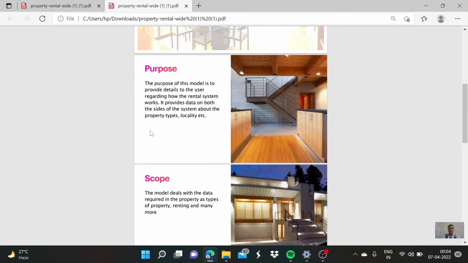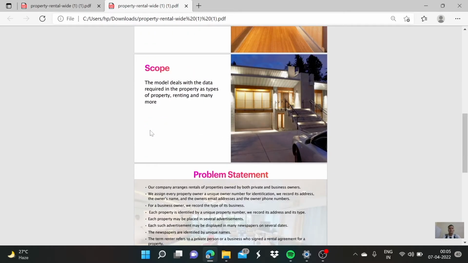The purpose of this model is to provide detail to the user regarding how the rental system works. It provides data on both sides of the system, about the property types, locality, etc. Scope: the model deals with the data required for the property, such as the type of property, renting, and many more.